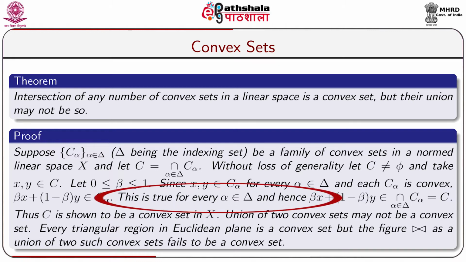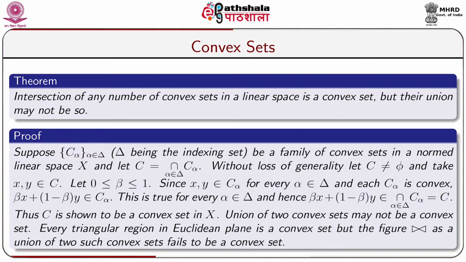This is true for every alpha belonging to delta, and hence beta x plus (1 minus beta) y belongs to the intersection of C alpha where alpha belongs to delta, and the intersection is assumed equal to C. So beta x plus (1 minus beta) y belongs to C, and thus C is shown to be a convex set in X.